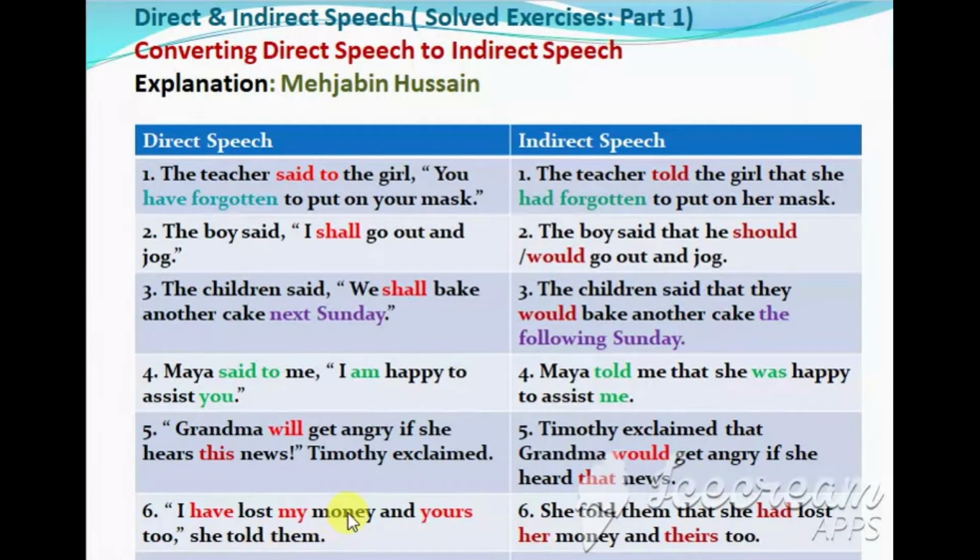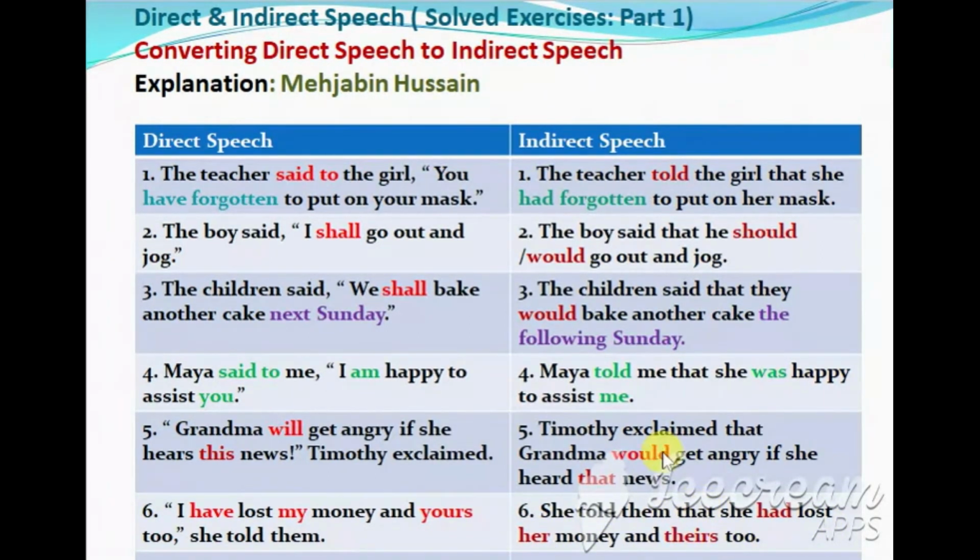"I have lost my money and yours too," she told them. So how will you convert this? She told them that she had lost. Have lost is present perfect tense. This will change to past perfect, had lost. Now she is talking about her money. My money means she is talking about her money. So she told them that she had lost her money and theirs too. Yours will change to theirs.